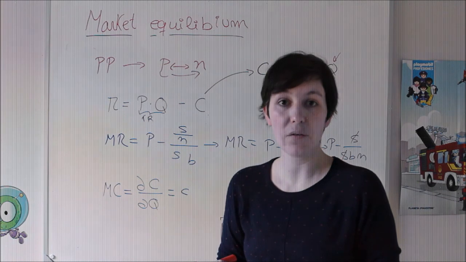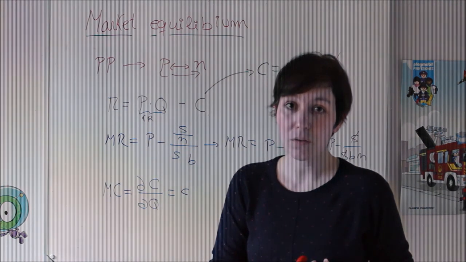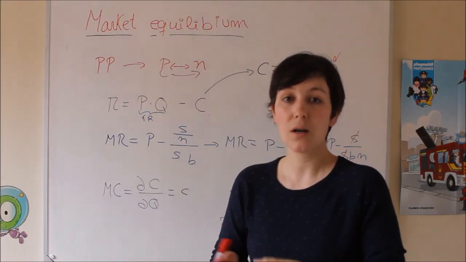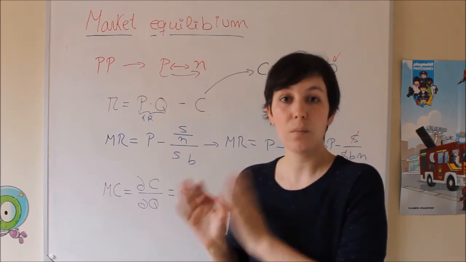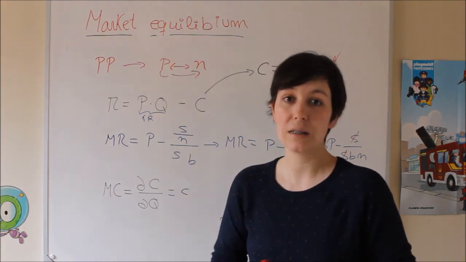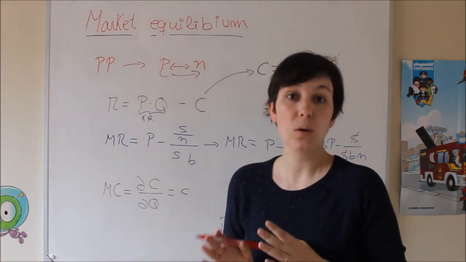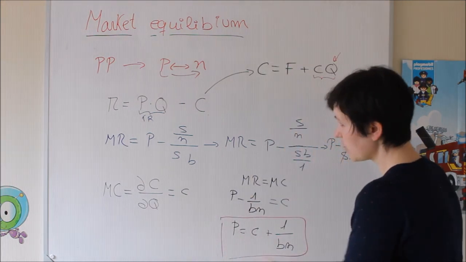Which elements do we have in a profit? Revenues and costs. So if we take the derivative of the revenues with respect to the quantity minus the derivative of the cost with respect to the quantity, that difference must be 0. That is the same as saying that the marginal revenue must be equal to the marginal cost, okay? And then we just isolate the price.